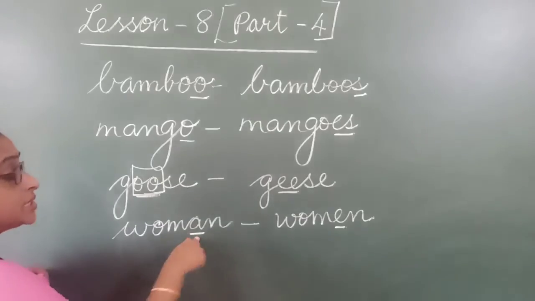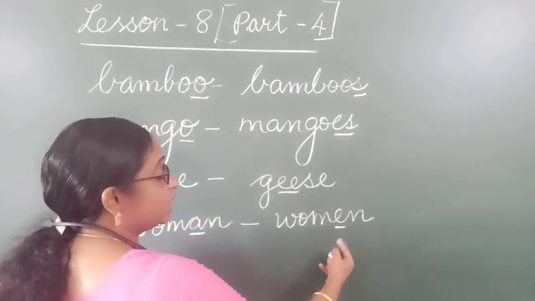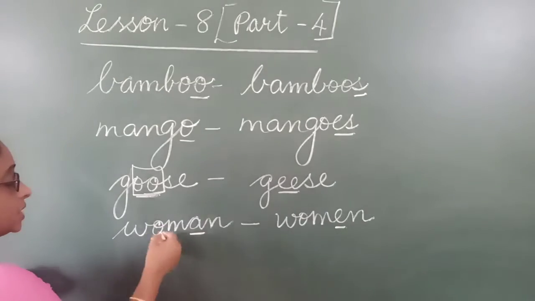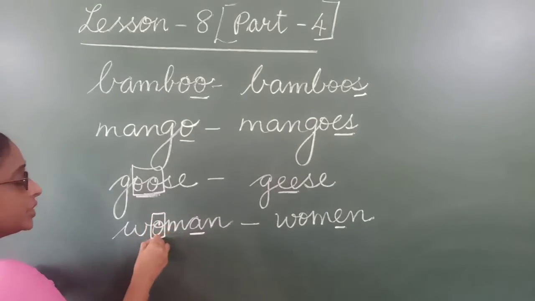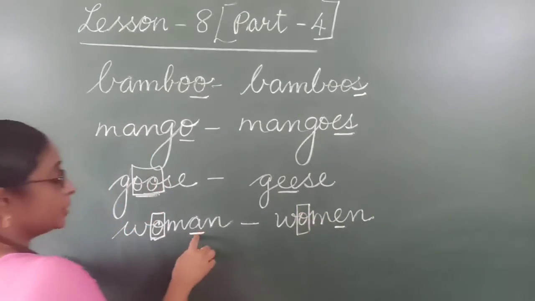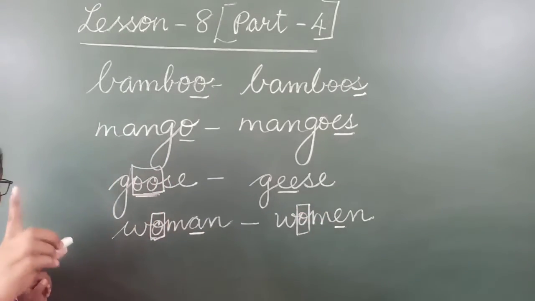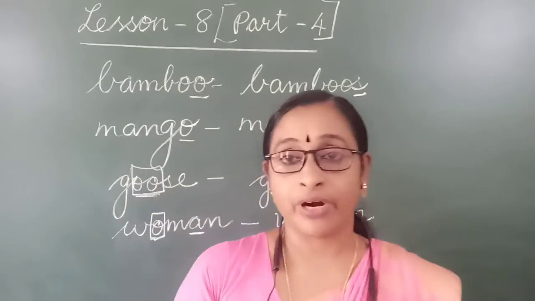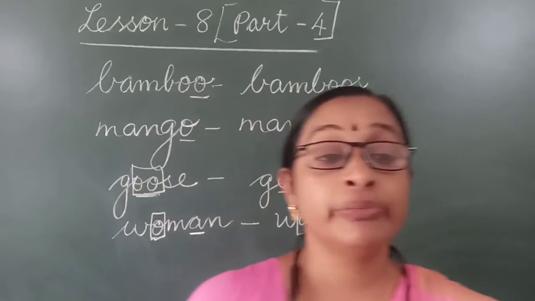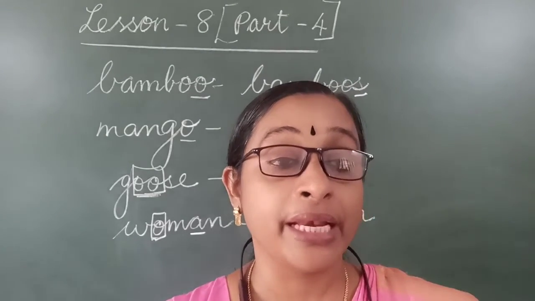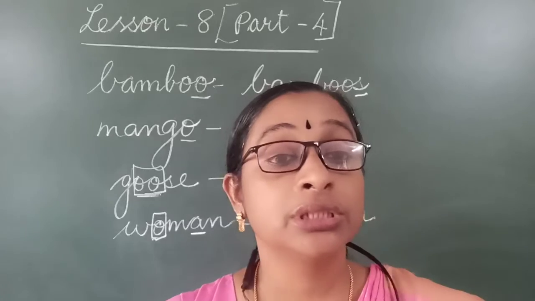Here this vowel is changing and we are making it E. So woman will change to women. Here there is no change, it is the same. But here we are doing the change. Woman means only one lady, and women means more than one. Understood? Next one, man, men. Tooth, teeth.